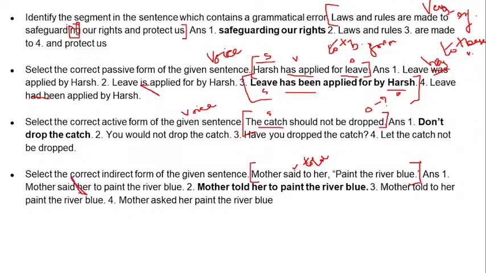No. The second one is told her. That is correct. Told her to paint the river blue. This is your answer. Number three is told to her paint the river blue. This arrangement is not correct. And number four is asked her paint the river blue. No, this is also not correct. Number two is mother told her to paint the river blue.